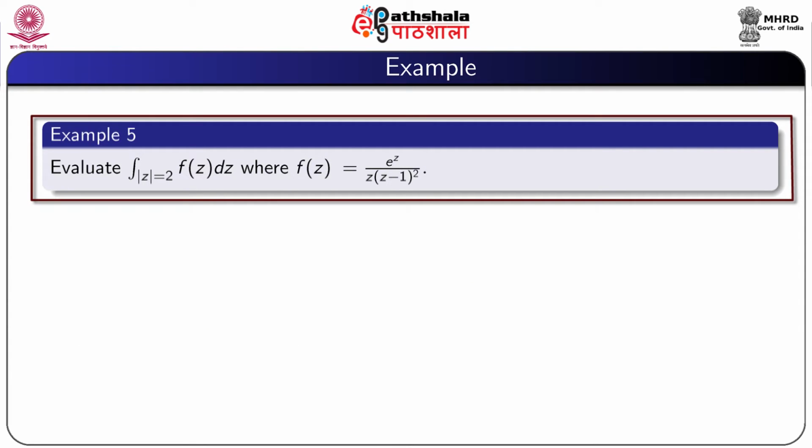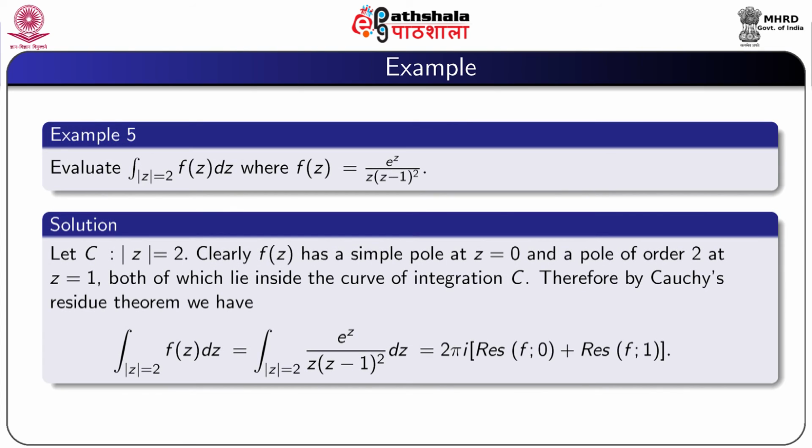So, now we consider another example: evaluate integral over mod z equal to 2 of f(z) dz, where f(z) equal to e to the power z by z into (z minus 1) whole square. Here the contour C is mod z equal to 2. Clearly, f(z) has a simple pole at z equal to 0 and a double pole at z equal to 1, and both the points 0 and 1 lie inside the curve of integration C.